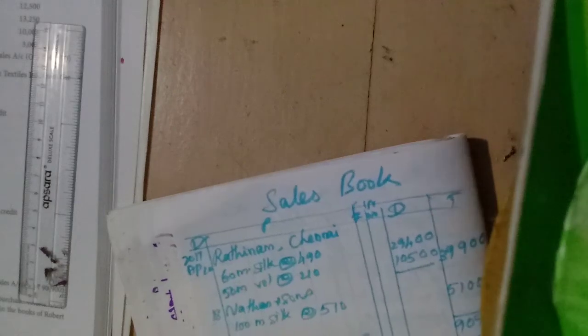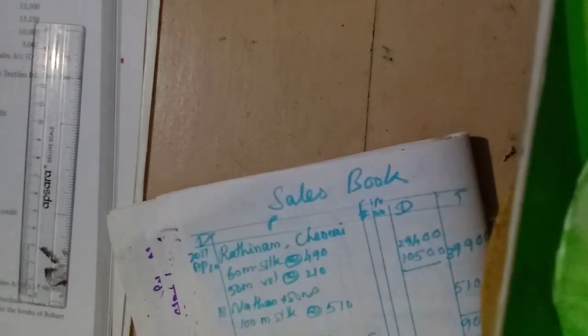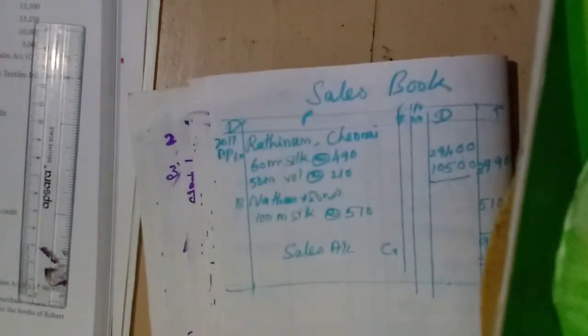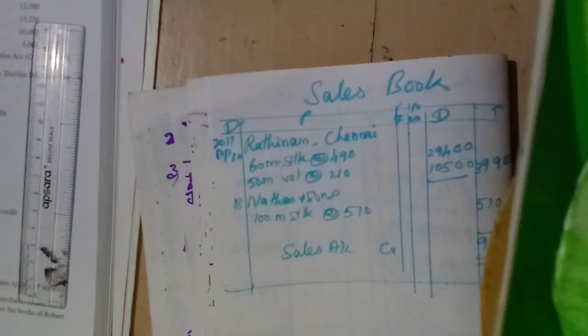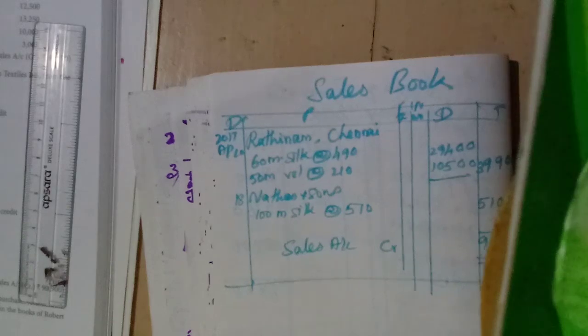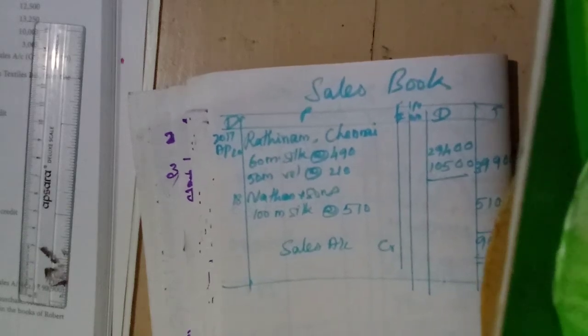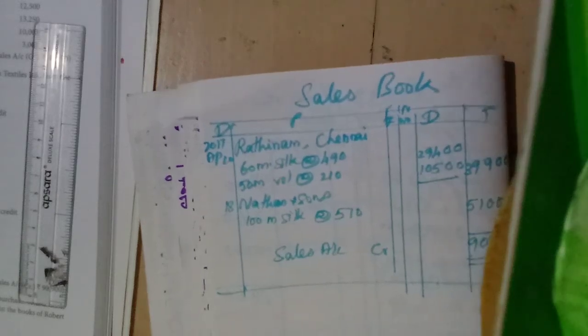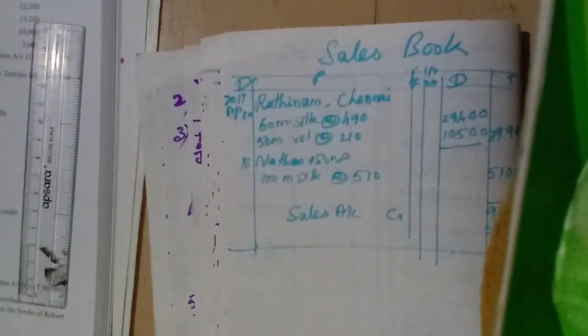That's all. Only the question you see: prepare purchases book and sales book in the books of Santosh Textiles Limited. They have not asked us to post in the ledger account. So we will complete with this one. So these 2 problems you understand and write in your notebook and keep your notebook updated. Okay students, thank you very much.